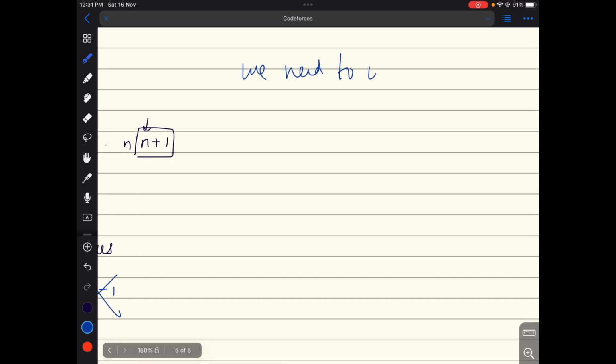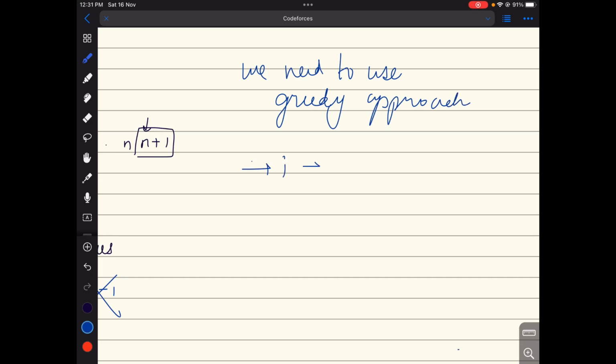So what we get is, we need to use greedy approach to solve this particular question. We will again and again jump from index I to index I plus 1, and for every state we will check if it is possible to jump.